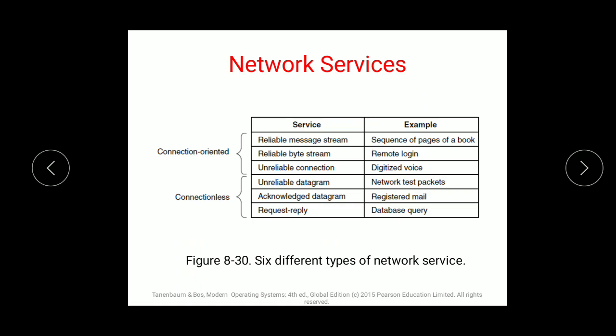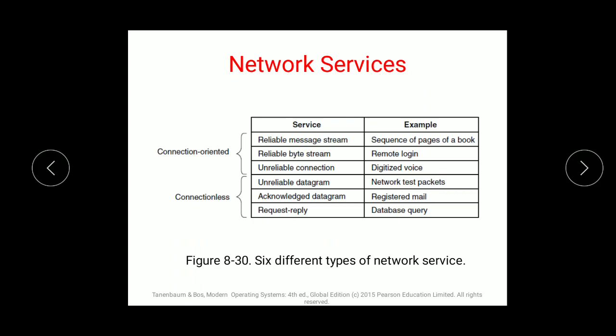Once they get connected, they will access the connection, and once their task is done, they will release the connection. That is your normal Wi-Fi example, that is connection oriented. If that Wi-Fi is free for all, that is, anybody can access it, you just click on the connection and it will open to all. You do not have to set a separate password for your connection. That time it is connectionless.